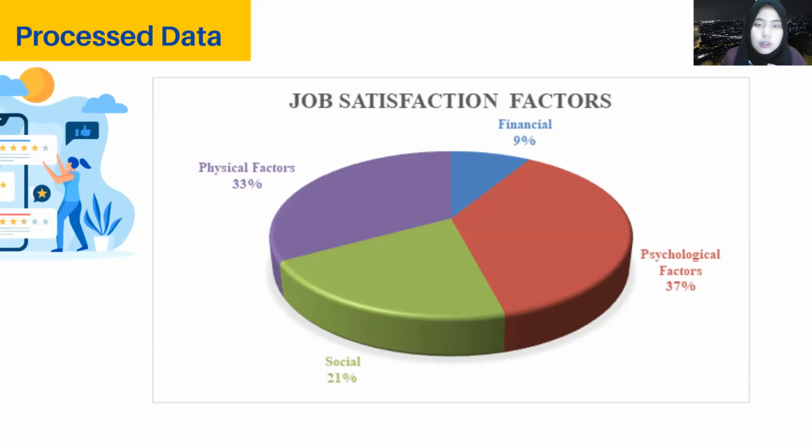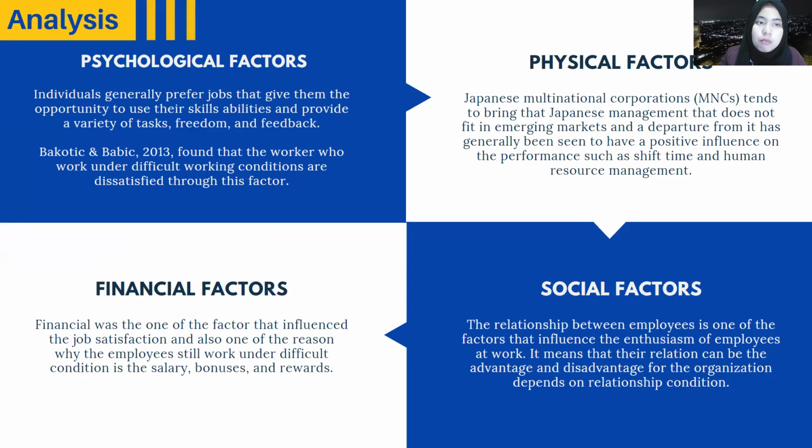As you can see on the screen, the highest factor for job satisfaction is the physiological factors at 37%, then physical factors at 33%, followed by social factors at 21%, and the last one is financial factors at 9%.